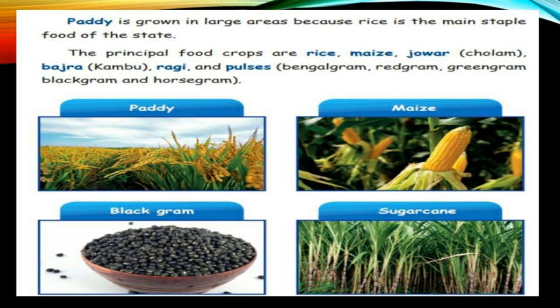Rubber is used for many items, for example the tires of lorries and buses are made with the help of rubber. Mango and banana are the leading fruit crops of Tamil Nadu. The main flowers are jasmine, marigold and rose. These are the major flowers grown in Tamil Nadu.